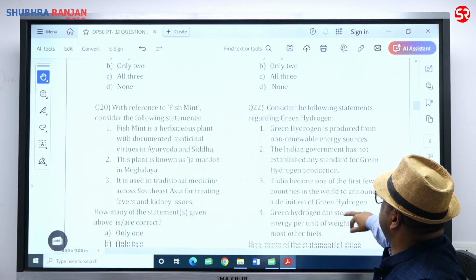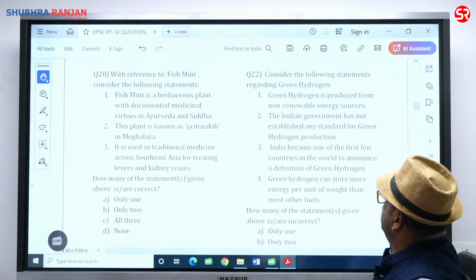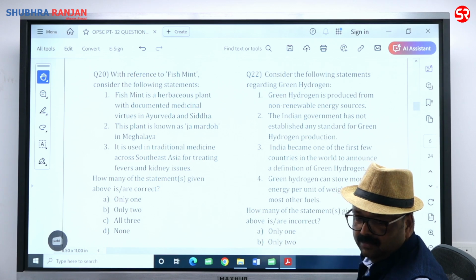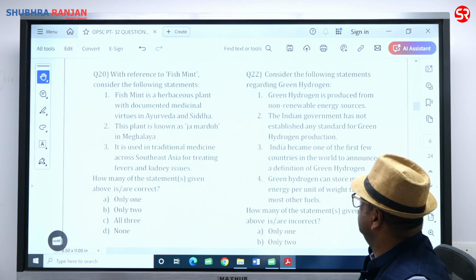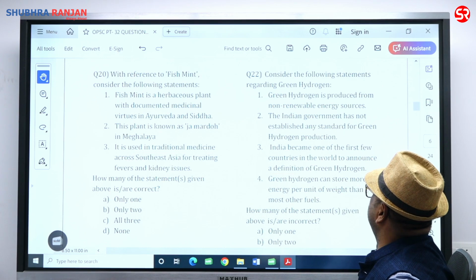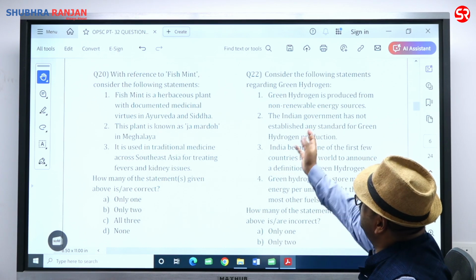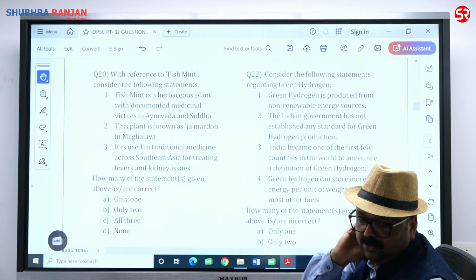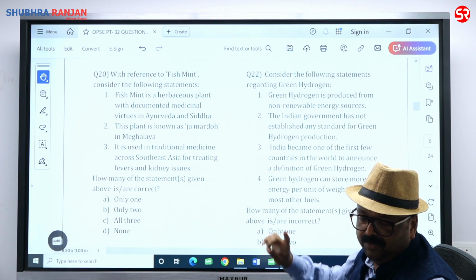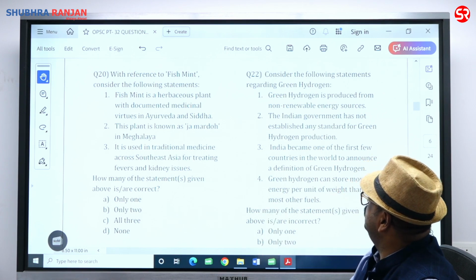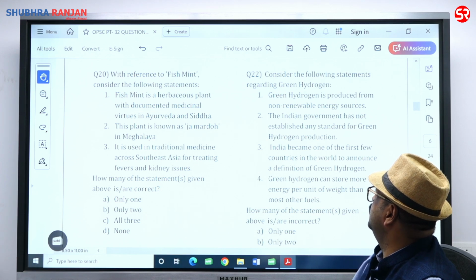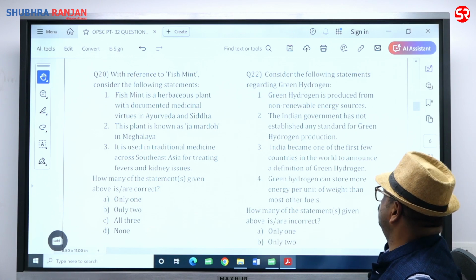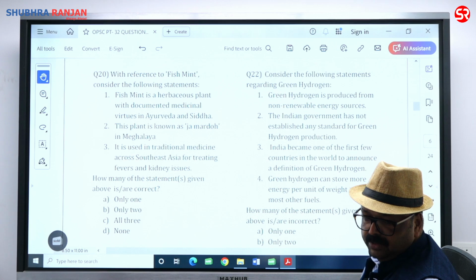Consider the following statement regarding green hydrogen. Green hydrogen is produced from non-renewable energy resources. Brother, green hydrogen is produced from renewable energy resources. What would be the benefit if we made it from non-renewable? We can do hydrogen production that way, but we are going for electrolytic hydrogen production, where mainly we split the water and from there we produce hydrogen. So green hydrogen, first statement is wrong.